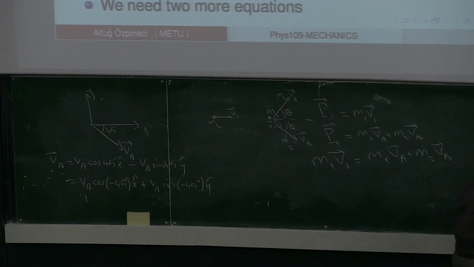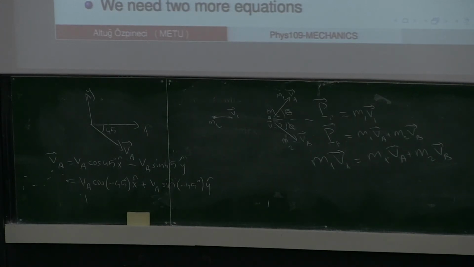Well, again, I can just have elastic collisions. But remember, in elastic collisions, the conservation of kinetic energy is only a relation between the magnitudes of the velocities, a relation between the speeds. So it gives me only one relation. It's not a vectorial relation. It is just one relation relating the unknown speeds. So here are my unknowns. I have 2 equations from momentum conservation. This is one more equation relating VA and VB to the initial velocities. I have 3 equations now.